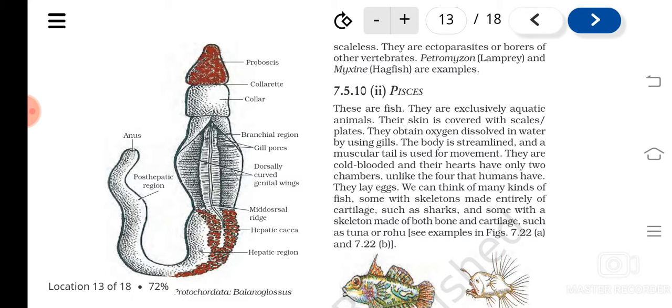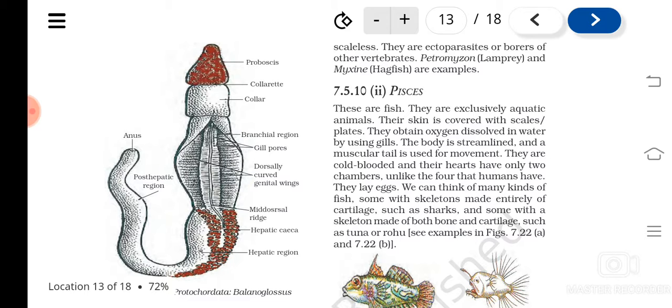And they are cold-blooded organisms. What do you mean by cold-blooded? Their body temperature varies according to the surrounding environment. Understood? So if you keep the fish in a hot climate, then what will happen? They show the temperature of the atmosphere. And if it is taken to some other region where winter climate exists, it shows the temperature of that particular surrounding.